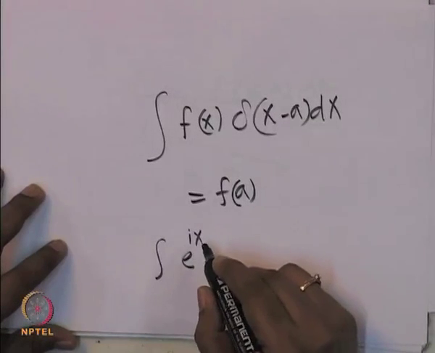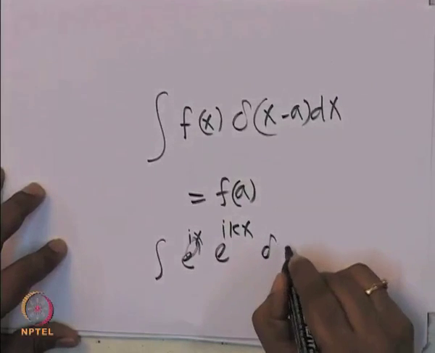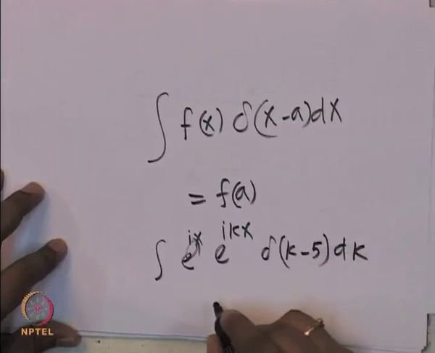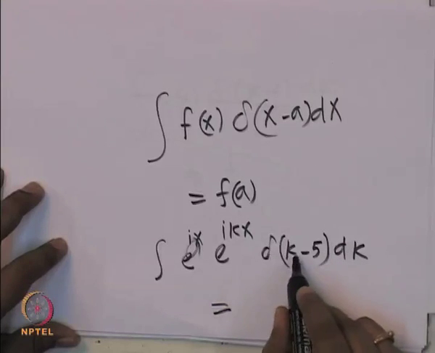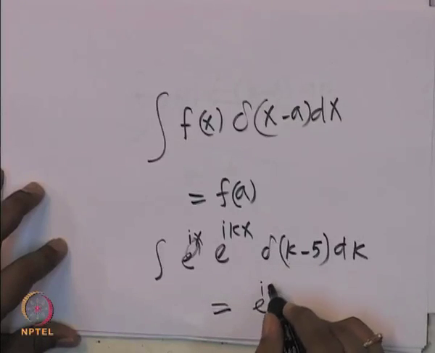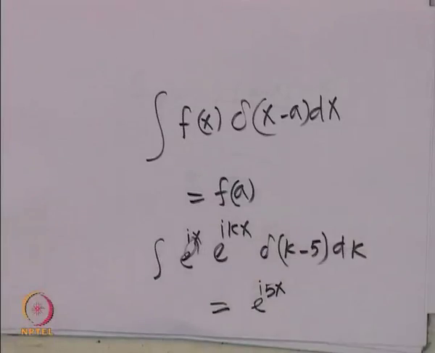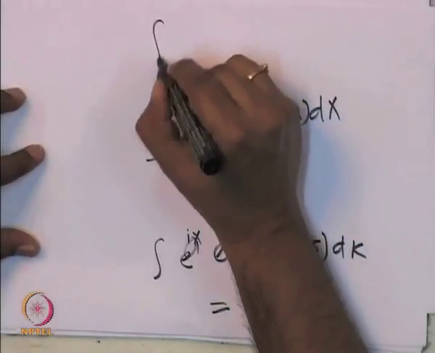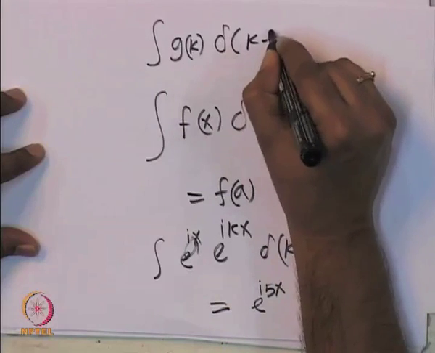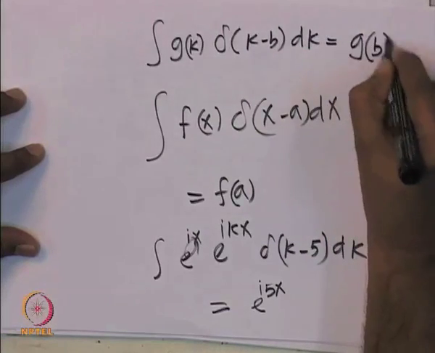So, if we have f of x was e power I k x, and there is delta of k minus 5 and you have dk, then this is essentially e power I 5 x. Instead of k I should substitute 5, and this is the answer. Or if you want to write, integral g of k delta of k minus b dk is essentially g of b.